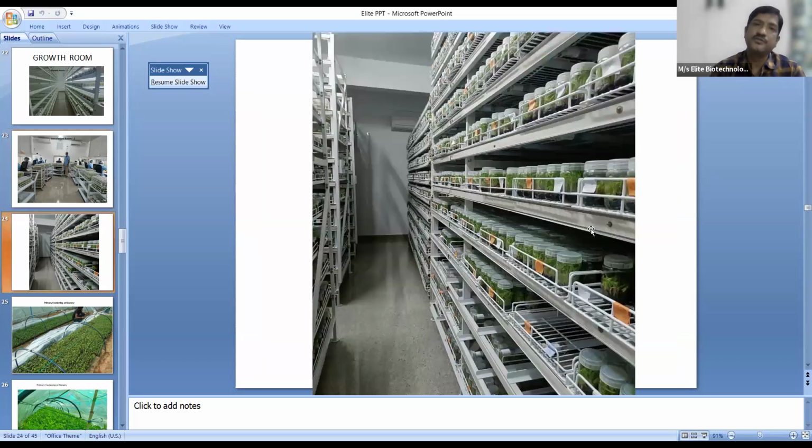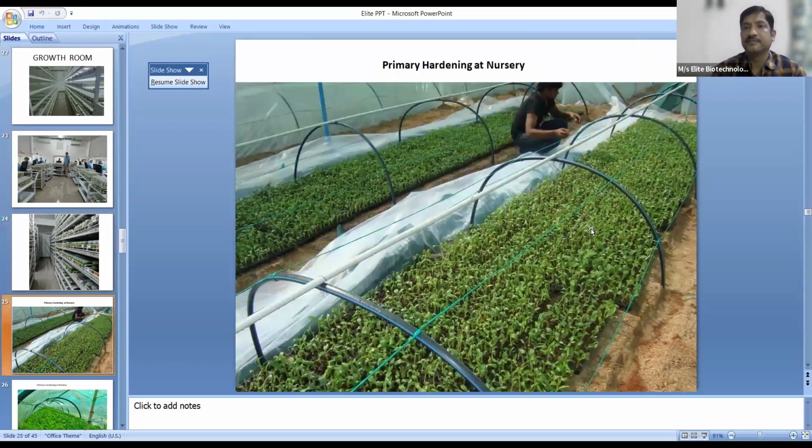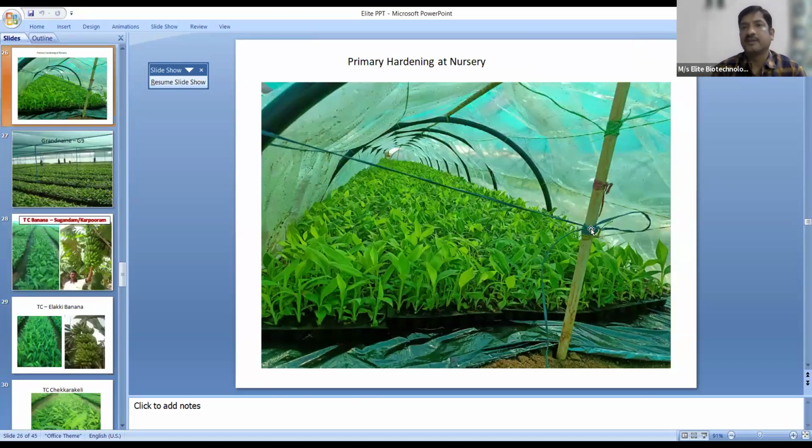So these are the growth rooms where we have LED lights which replace sunlight, and we have a controlled environment where we keep the cultures for around 4 to 5 weeks. So this is a nursery for primary and secondary hardening.